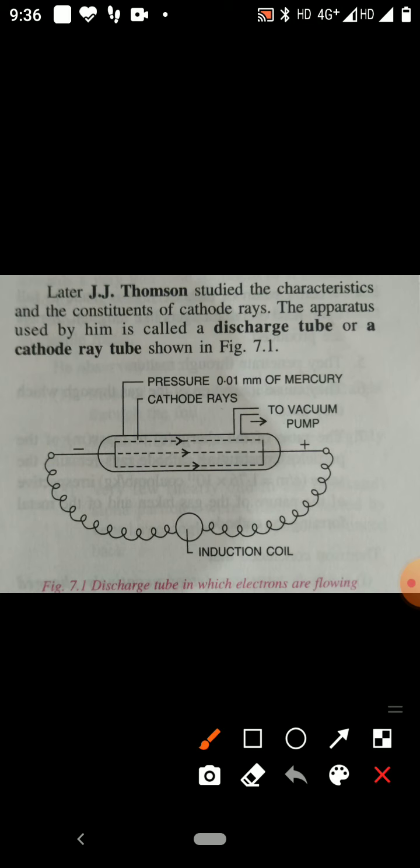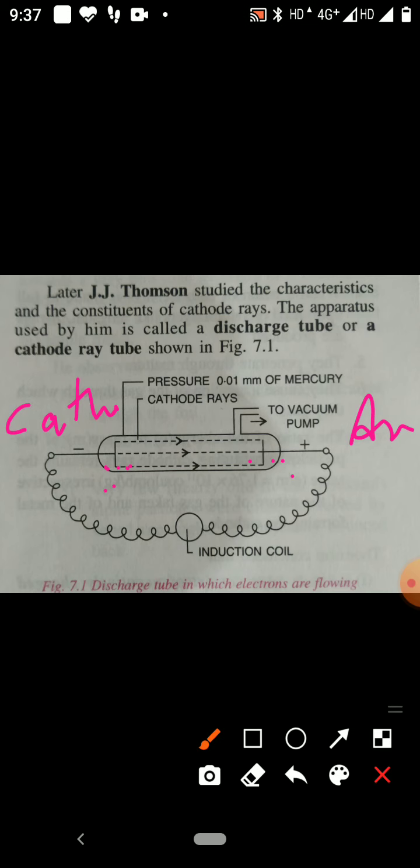Now, children, you see in this figure, this is the discharge tube, and this side is the cathode and this side is the anode. Cathode is the negative plate, anode is the positive plate. High voltage electric current is passed, 10,000 volt. In this tube gas is taken at very low pressure. Then from the cathode, rays originate and travel towards the anode.